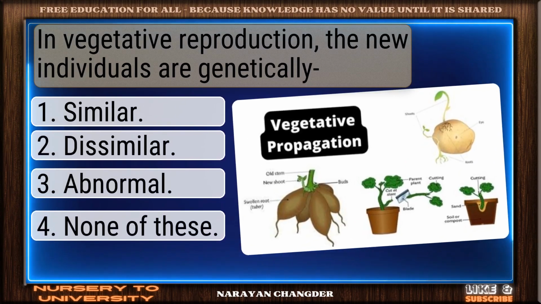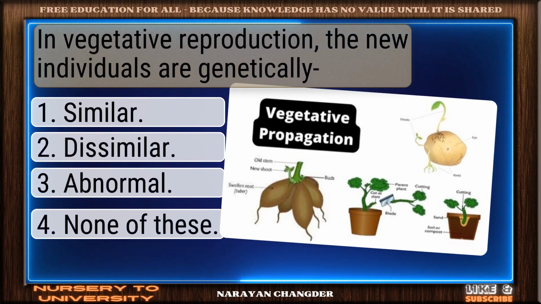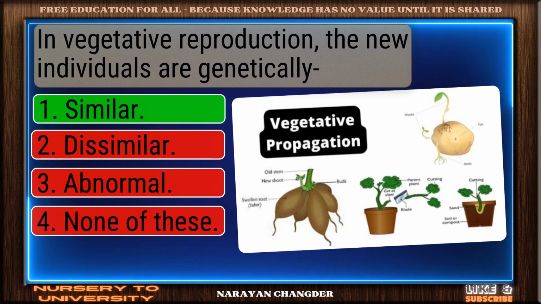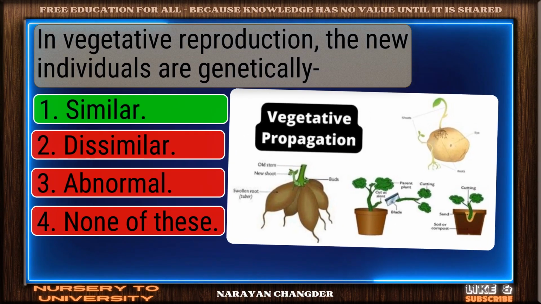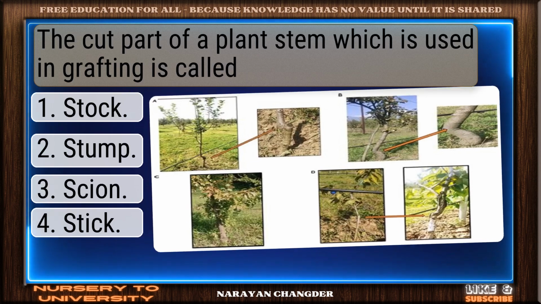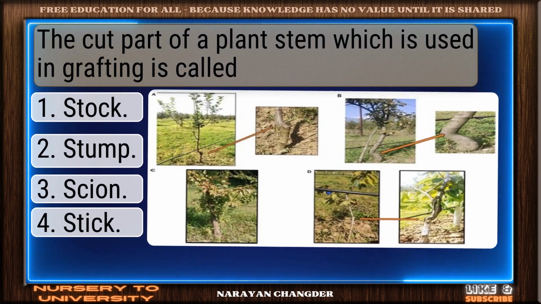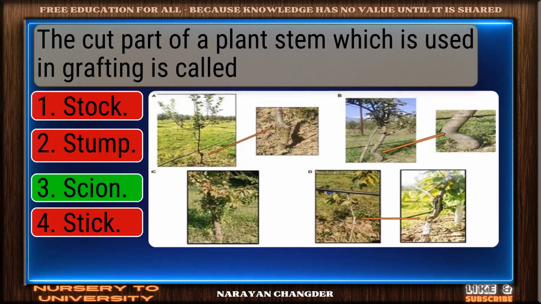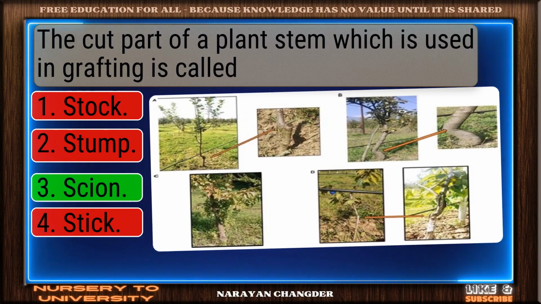In vegetative reproduction, the new individuals are genetically ___. Great job. Similar is the accurate answer. The cut part of a plant stem which is used in grafting is called ___. Good job. Scion works well here.